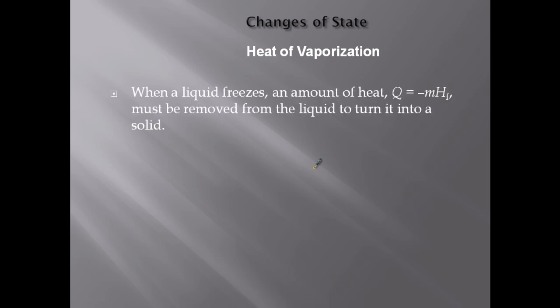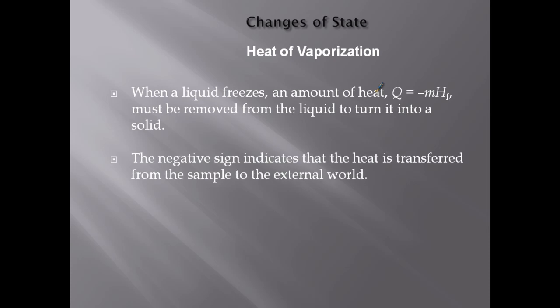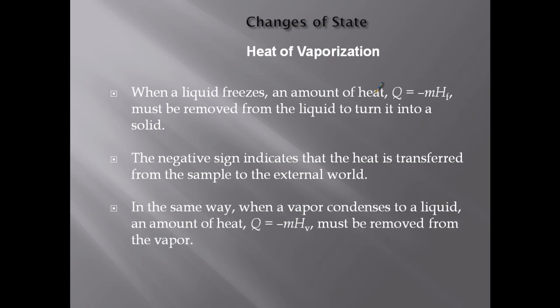So when a liquid freezes, an amount of heat, Q equals negative M times the heat of fusion, must be removed from the liquid to turn it into a solid. This negative means that heat is going out of the system. We're going to have a negative Q. Anytime there's a negative Q, we're taking heat from the system. Positive Q, we're adding heat.